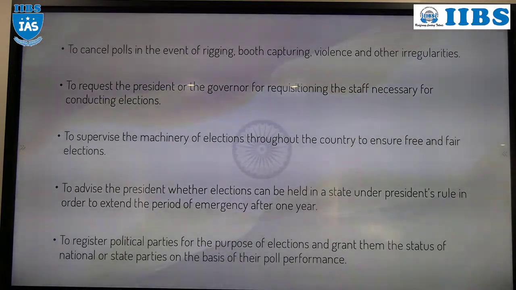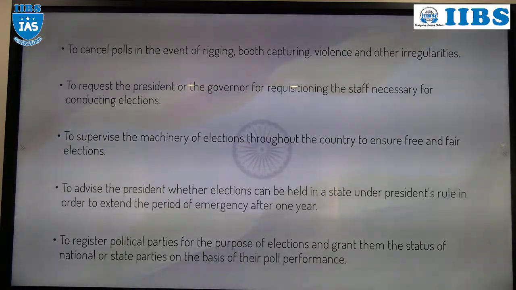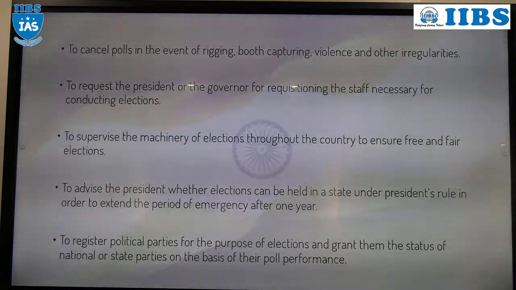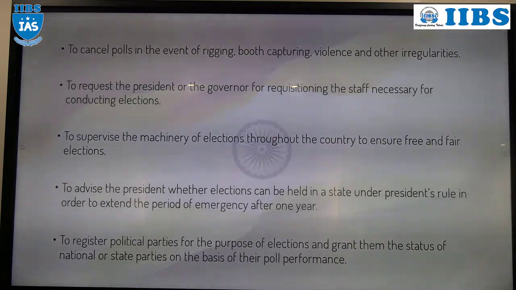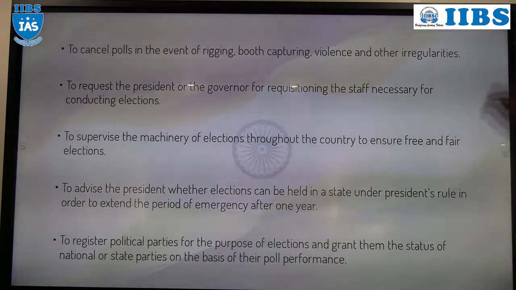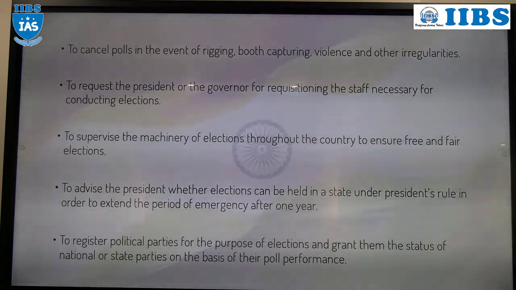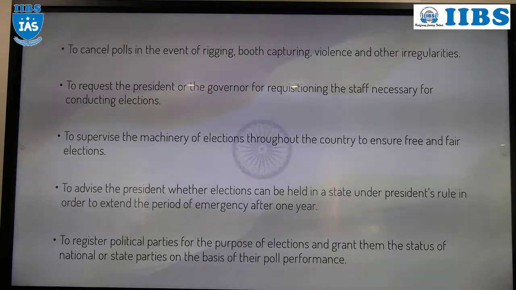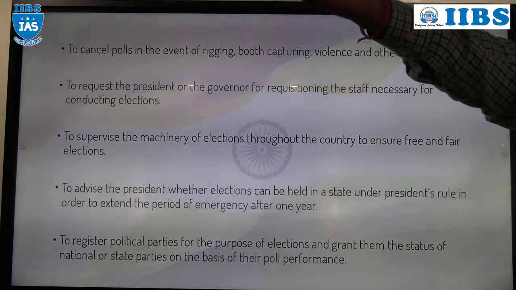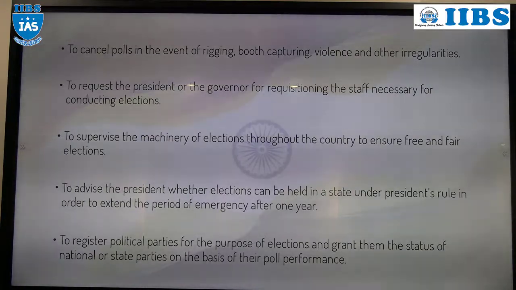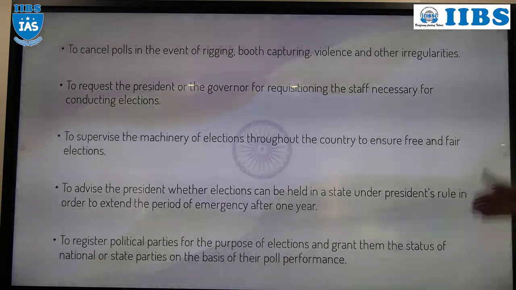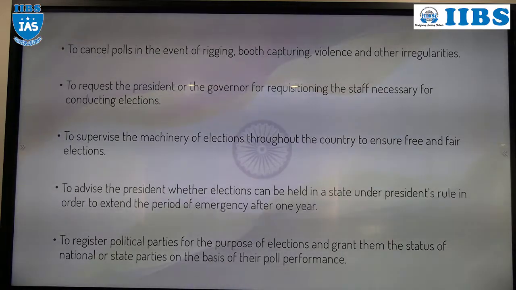Apart from that, to conduct the election at different levels, the Election Commission of India requires staff. They have the power to request either the president or the governor for the necessary staff. So the Election Commission of India will request the president to provide the staff, and will request the governor to provide the staff. That is their function.